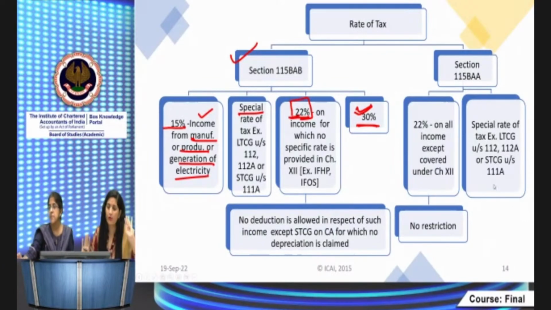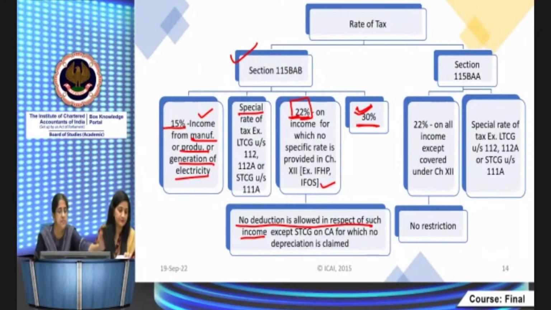So 4 rates: 15%, special rates, 22%, 30% in case of BAB. Here it is very important that no deduction is allowed in respect of such income. No other deductions will be available to you. No other deduction will be allowable in respect of such income. Like for example, house property. We know that whenever the company is having income, we straightforwardly give the 30% deduction from that house property.